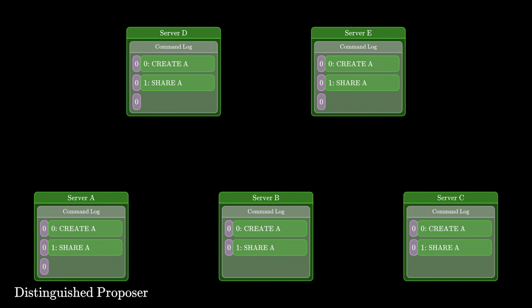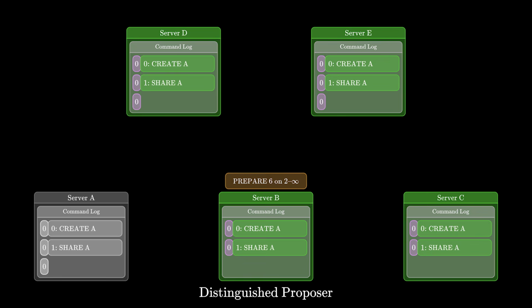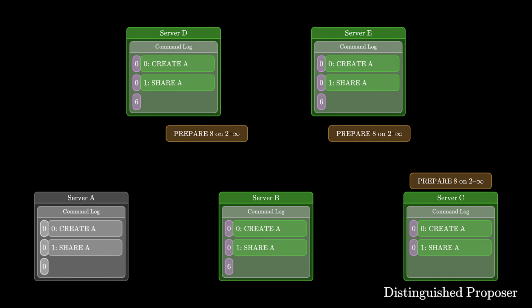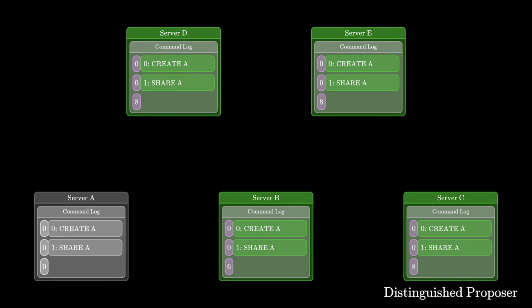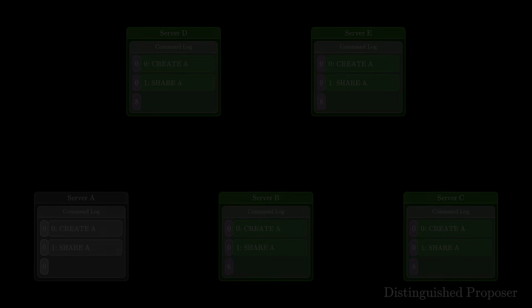You do need extra logic to detect when the distinguished proposer fails, though. Like, if a server stops seeing messages from the distinguished proposer, that server can try to take over the log by generating a higher ballot number and preparing every slot that it hasn't already committed. As long as the acceptors still send over their previous votes for the proposer to copy, Paxos guarantees that this is safe, even if multiple proposers try to take over. I've glossed over a lot of important details in this video, so I left some further resources in the description. But I hope the protocol that set the foundation for so many of the services we rely on makes a bit more sense.